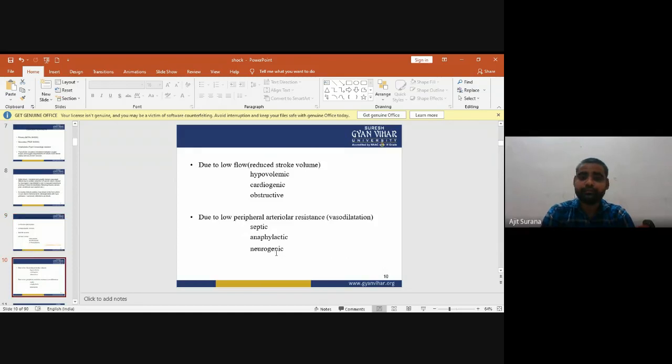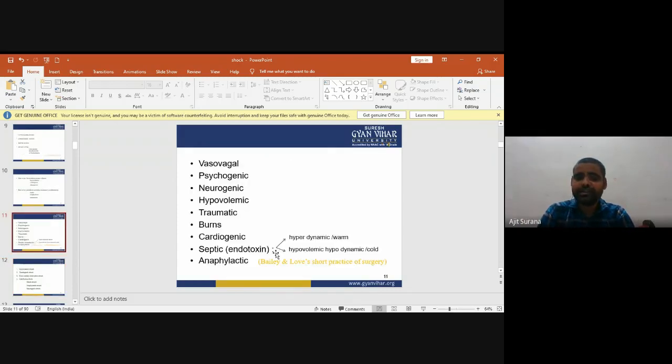Due to low flow of blood or reduced stroke volume, we have hypovolemic, cardiogenic, and obstructive shock. Due to low peripheral arterial resistance or vasodilatation, we have septic, anaphylactic, and neurogenic shock.